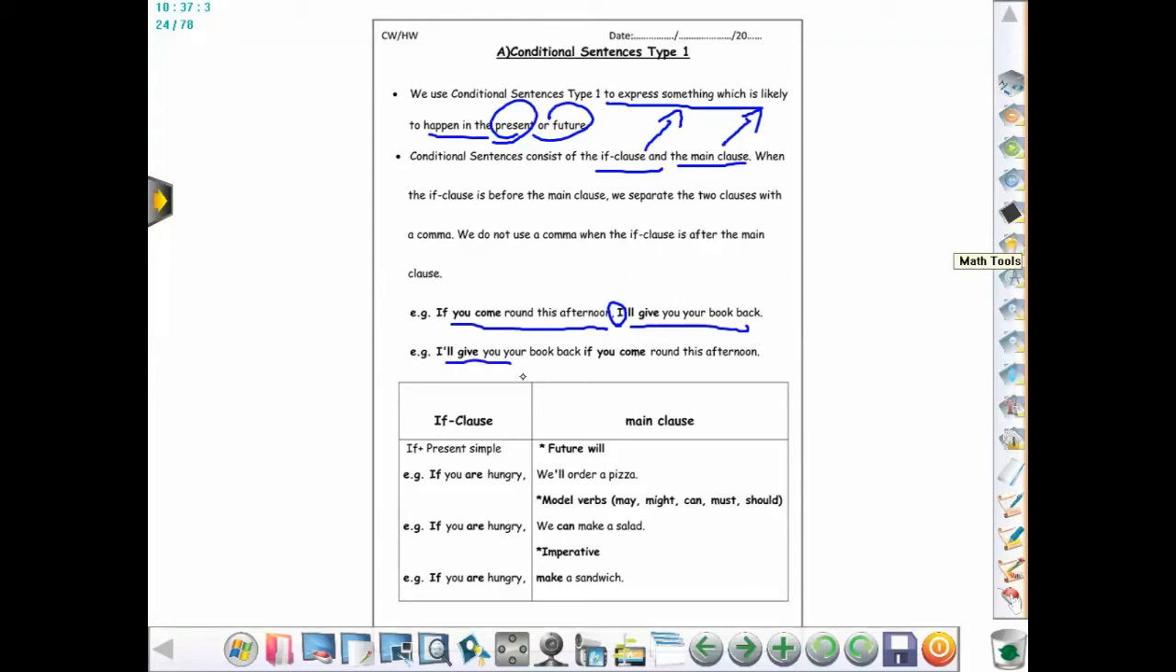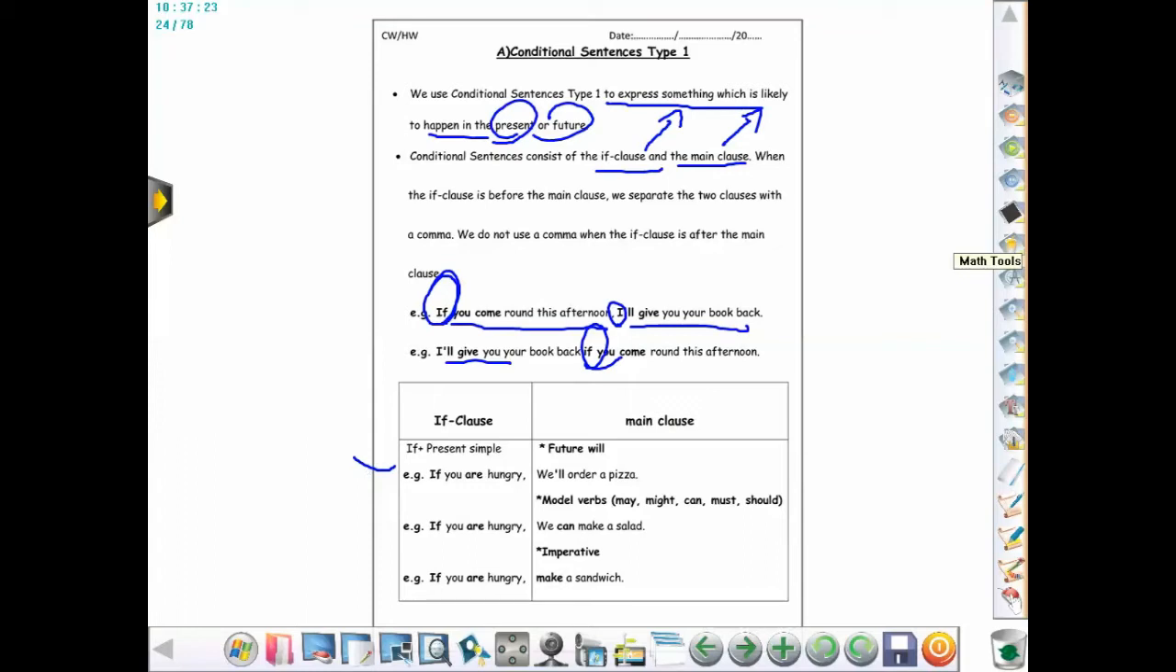I will give you your book back if you come round this afternoon. So if you notice here, if I put if at the beginning, I should separate the two clauses with the comma. But if I put it in the middle, I don't separate the two clauses with a comma here. You got it? Okay, so this is the if clause, present simple.